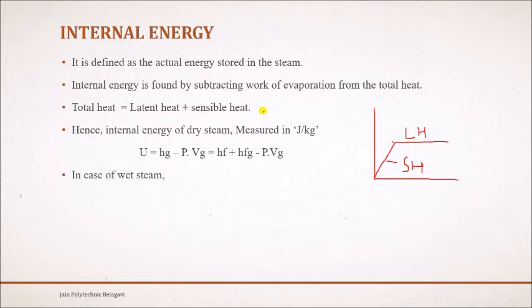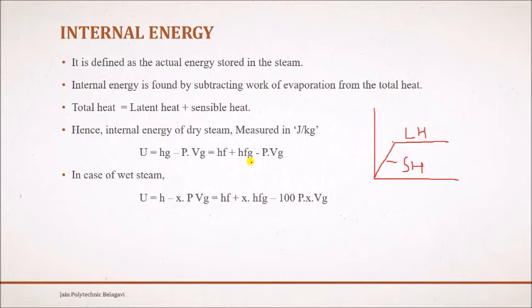In the same way, if we take wet steam, everything will be the same, only we need to add X here. U is equal to H minus X into P Vg. X comes into consideration whenever you take wet steam, right? X determines the dryness fraction of steam, meaning how much water is suspended in the steam out of the total.